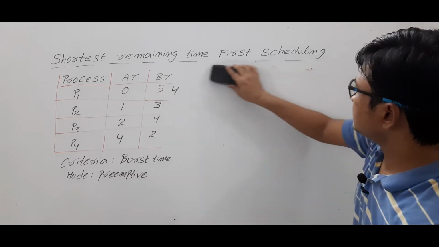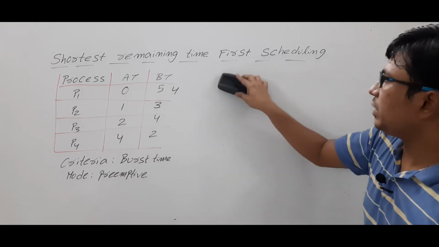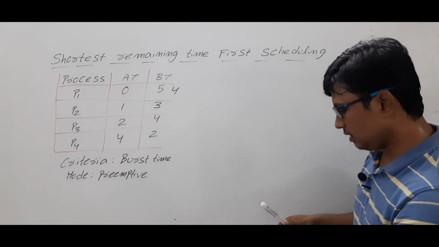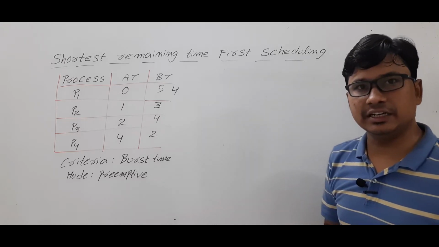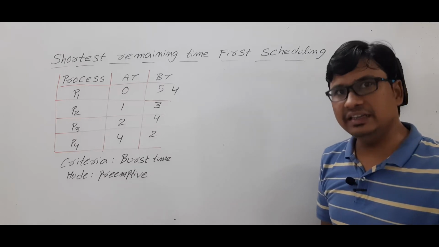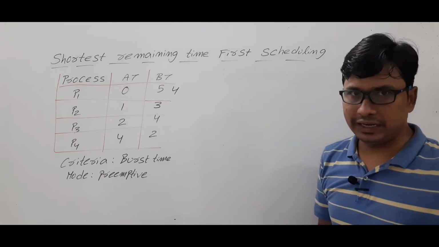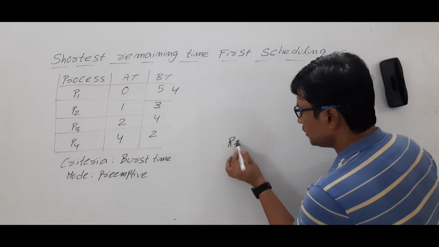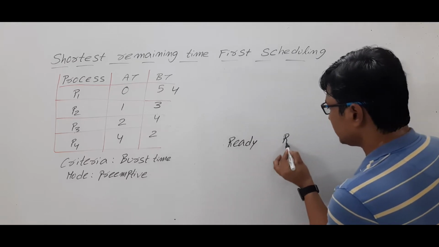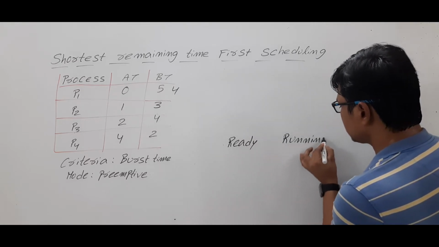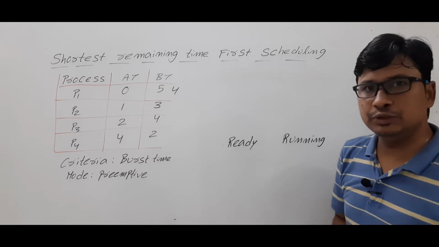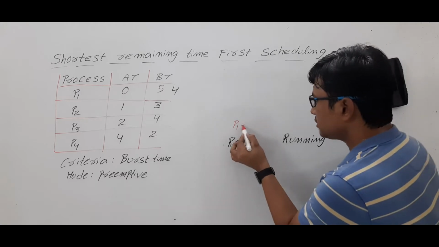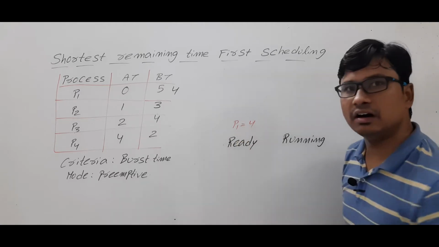Now let me discuss why it is called preemptive and why we are considering the criteria as burst time. Now we have 7 states in a process state diagram. They are new, ready, running, terminated, wait, suspended wait, and suspended ready. Out of those 7, let me use the ready state and running state to make you understand this scheduling algorithm. Let's assume that process P1 needs 4 units of time, which is there in the ready state.